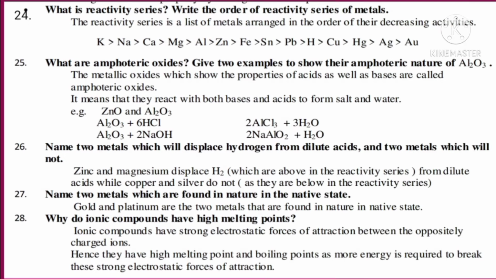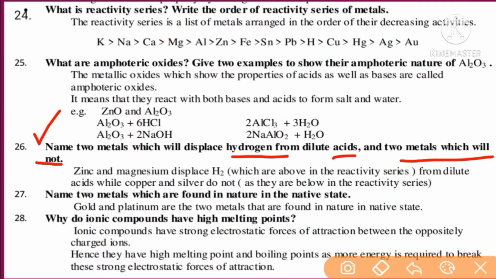Next, name two metals which will displace hydrogen from dilute acids and name two metals which will not. It is also an important question students. It is based on the reactivity series. Zinc and magnesium are the two metals which displace hydrogen because they are above hydrogen in the reactivity series, as they release hydrogen from dilute acid.